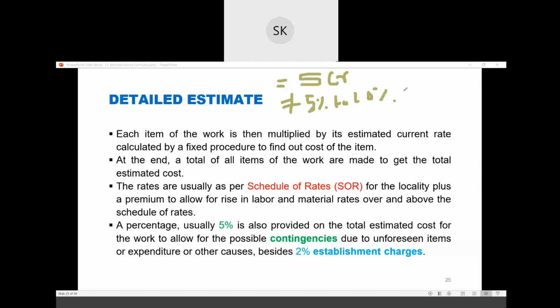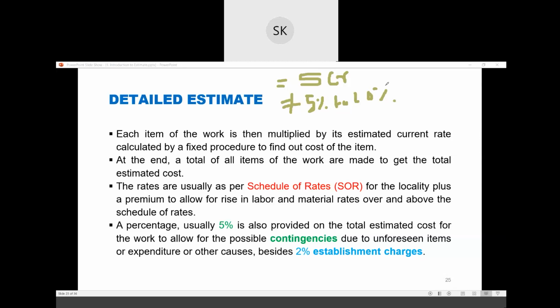for contingencies. Contingencies means any unforeseen circumstances that may occur, and there may be some extra charges due to weather conditions, transportation, anything could happen, right?